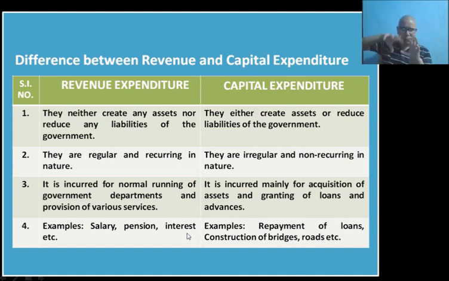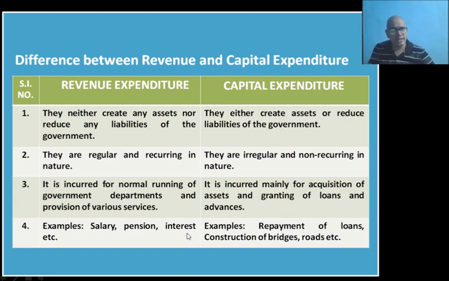Whenever interest payment or interest receipt comes under consideration, it is part of the revenue budget. Please keep this in mind very clearly: interest payment made by the government to other institutions, foreign countries, etc. is included in the revenue budget, that is, revenue expenditure.